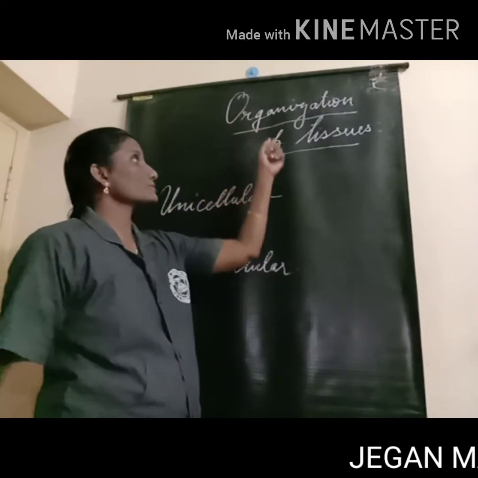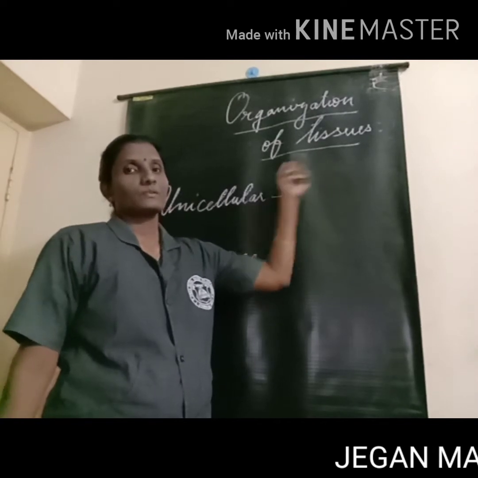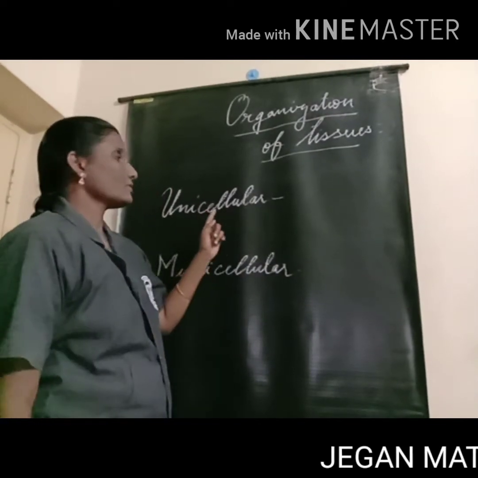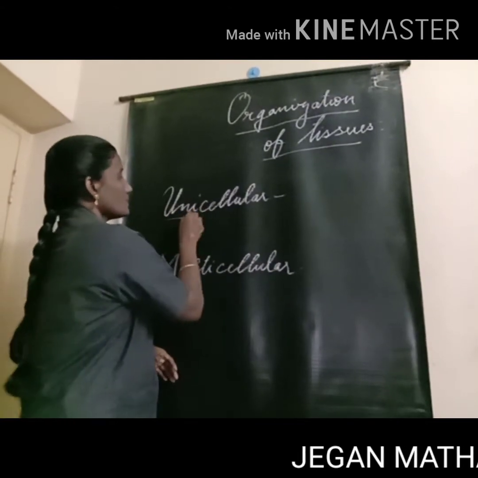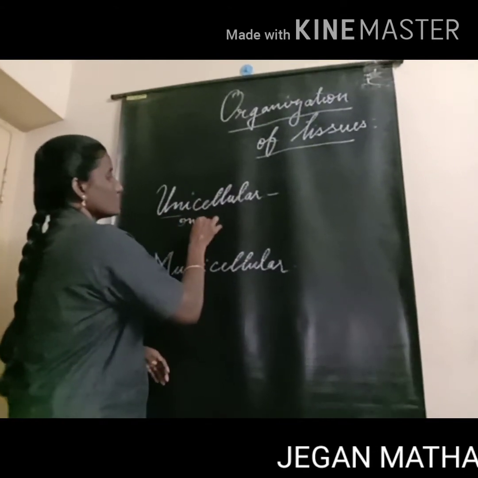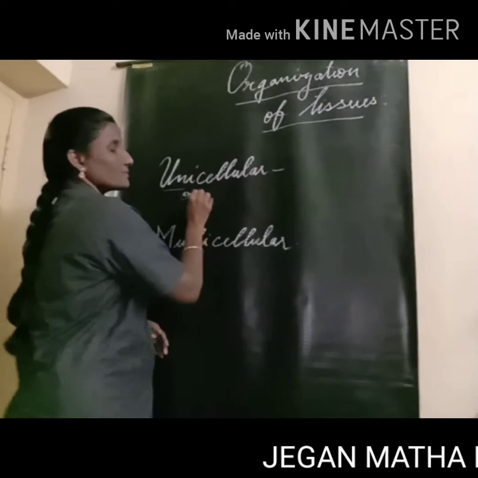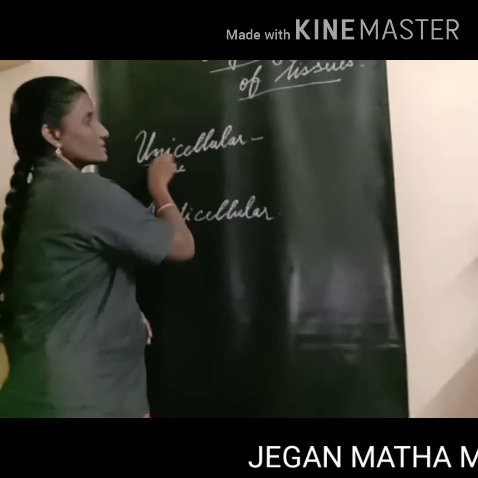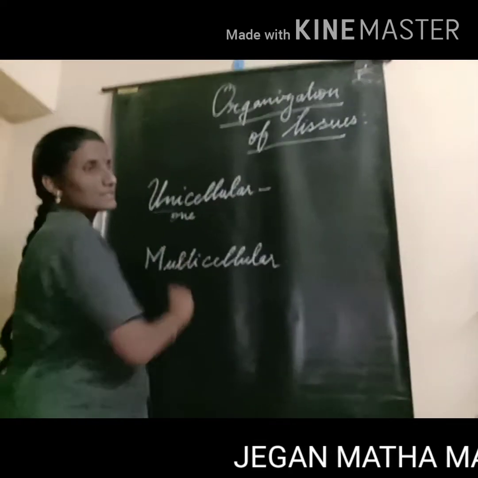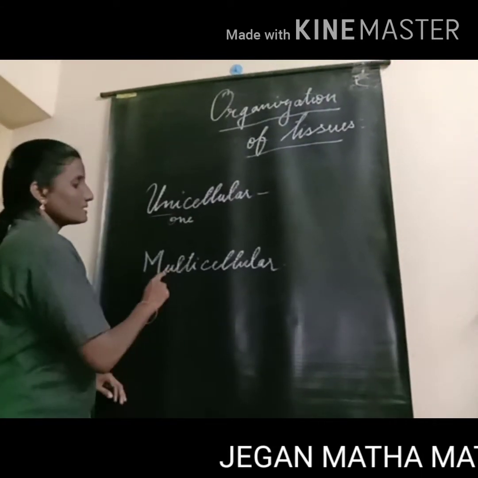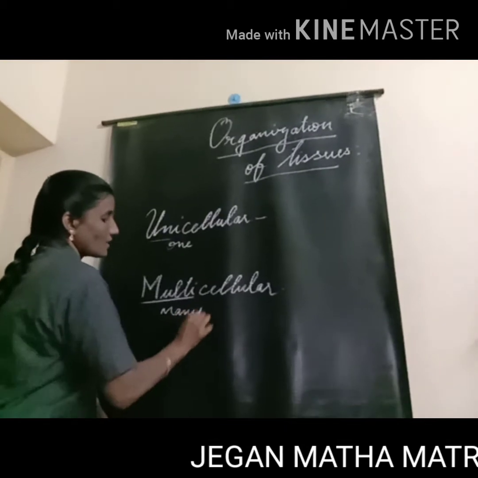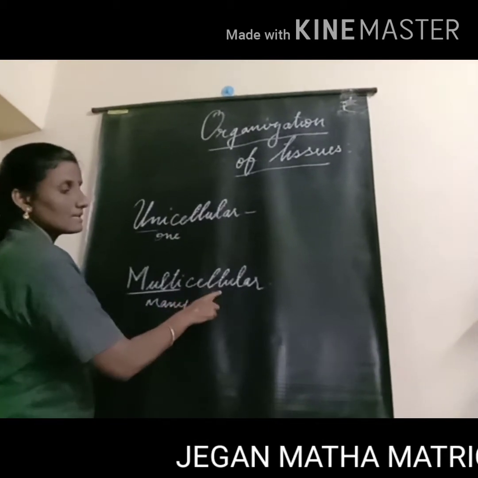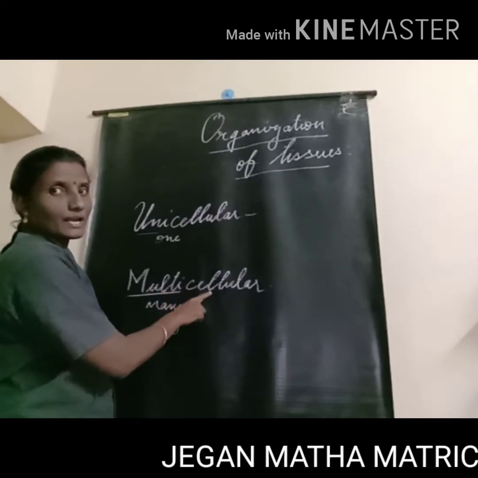Today we are going to see about organization of tissue. Here we are going to study about unicellular organisms. Uni means one. Now, an organism which has one cell is called what? Unicellular organisms. The next one is multicellular. Multi means many. So an organism which has many cells is called multicellular.